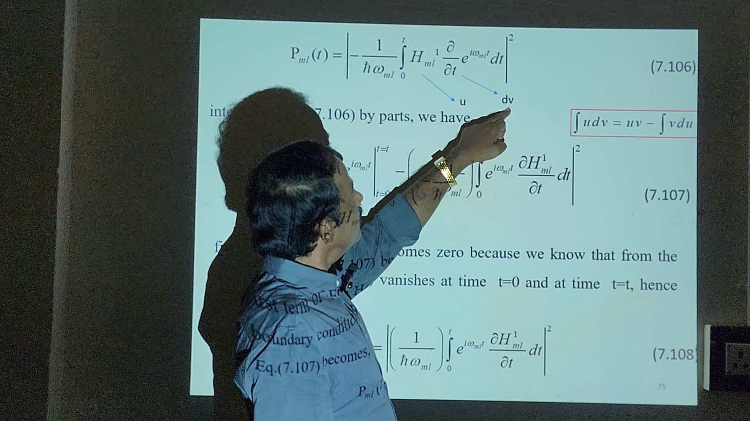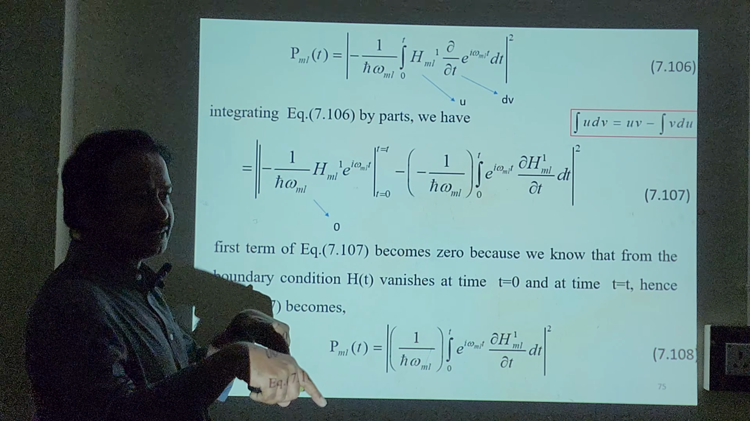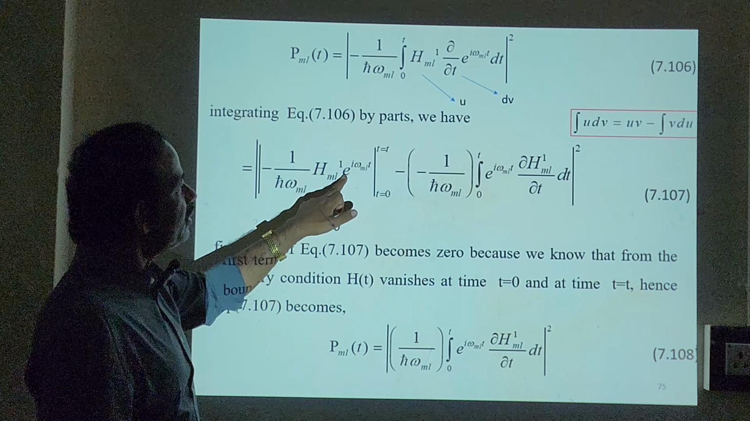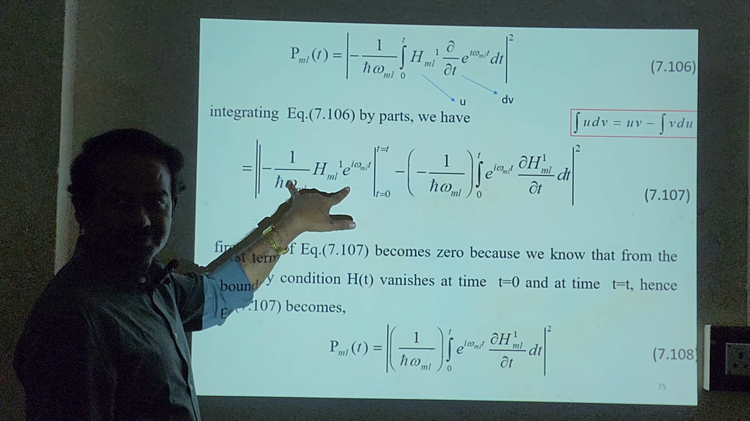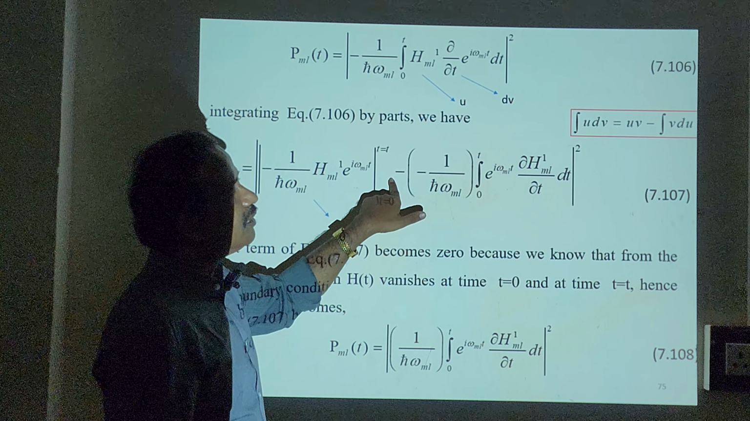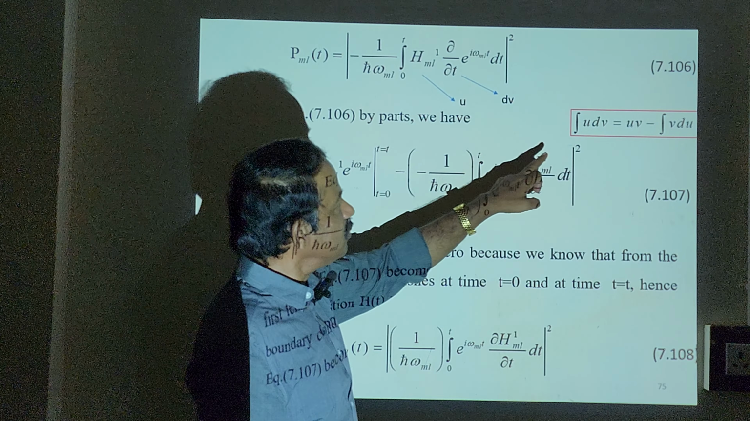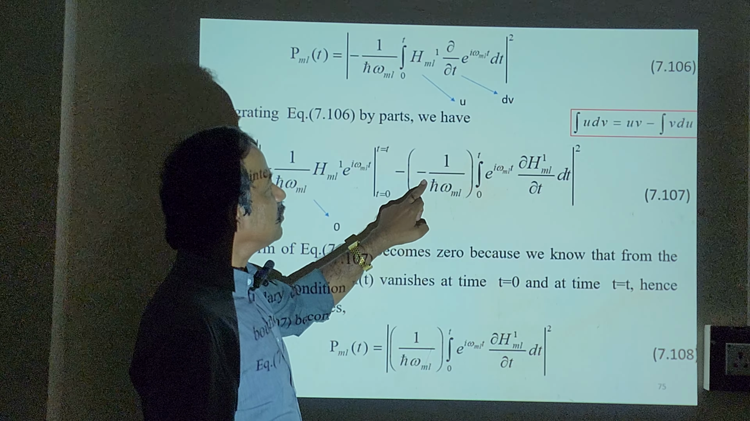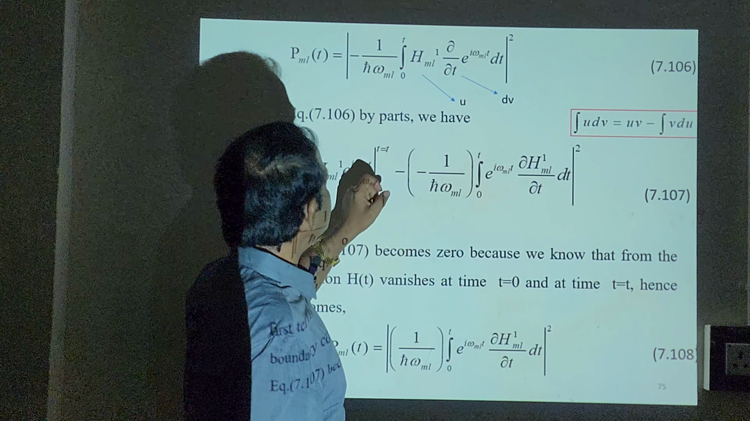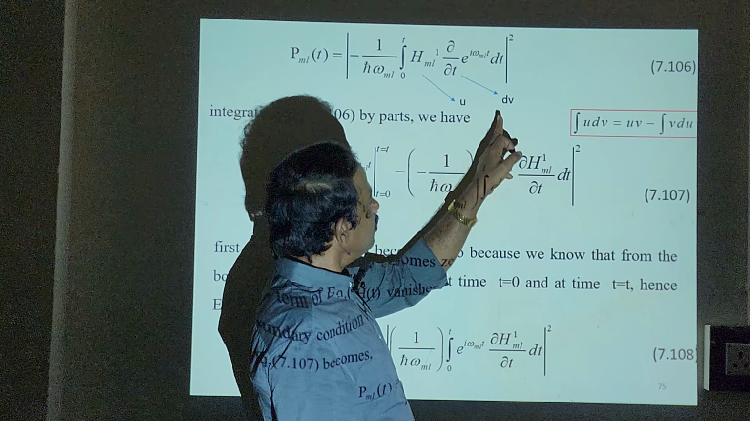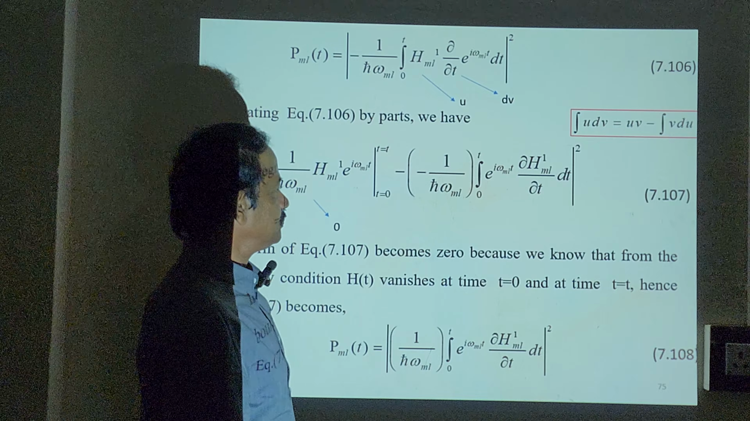What is v? What is the integration of d by dt? That will cancel. D by dt and integration will cancel. You will have v equal to e power i omega ml t, the uv term. Minus, one minus is already there in this formula. So minus 1 divided by h bar omega ml, and we have v du. What is v? v is e power i omega ml t. What is du? Differentiate this. So that will be your du.